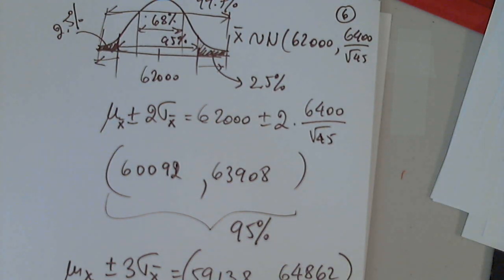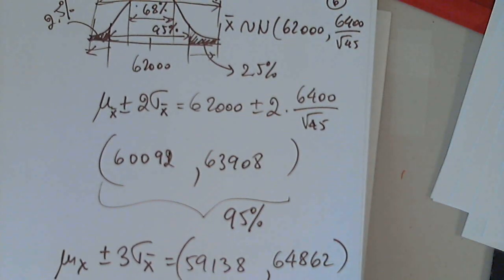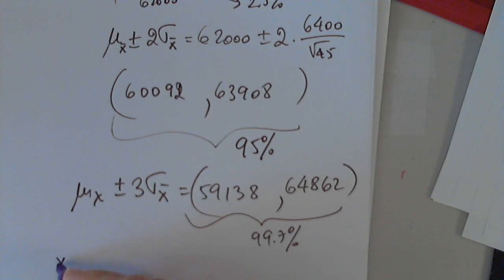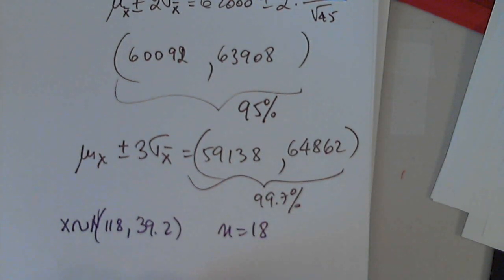Use the central limit theorem to find the mean and standard error of the mean for the indicated sample size, and sketch a graph of the sampling distribution. The per capita consumption of red meat by people in a country in a recent year was normally distributed. So this is X, not X bar yet, normally distributed with a mean of 118 and a standard deviation of 39.2. Random samples of size 18 are drawn from this population and the mean of each sample is determined.